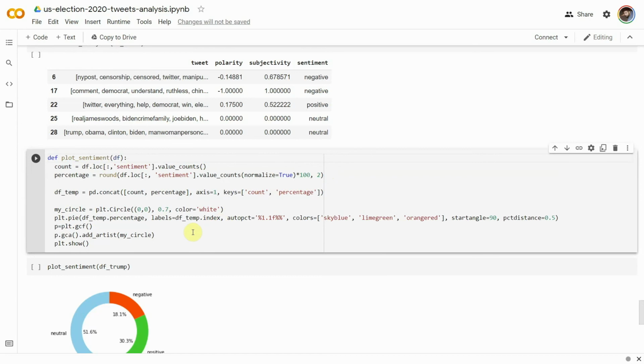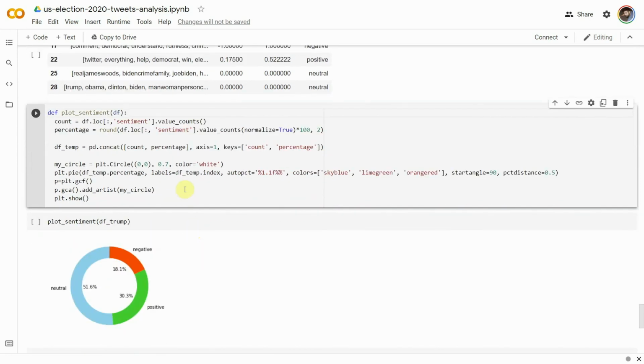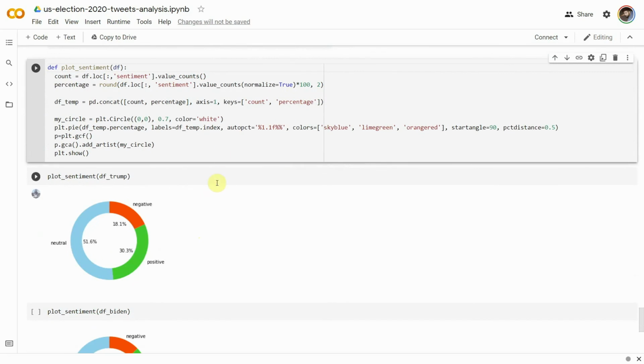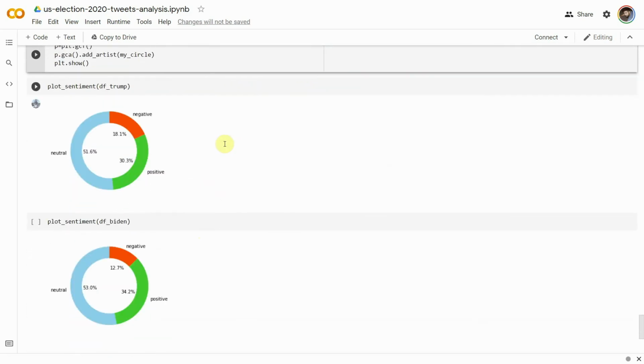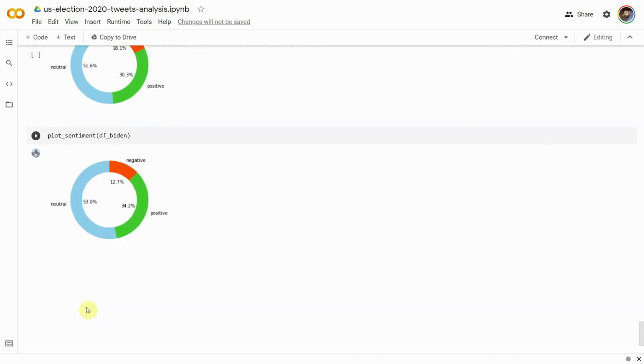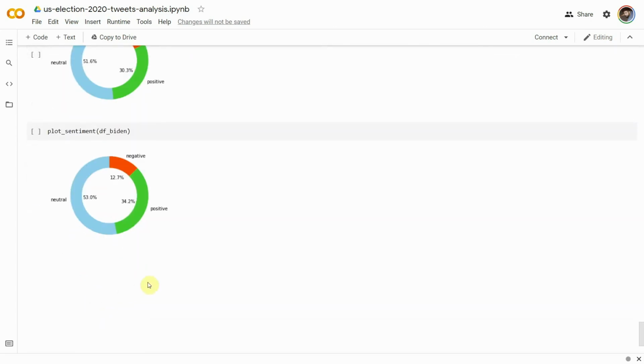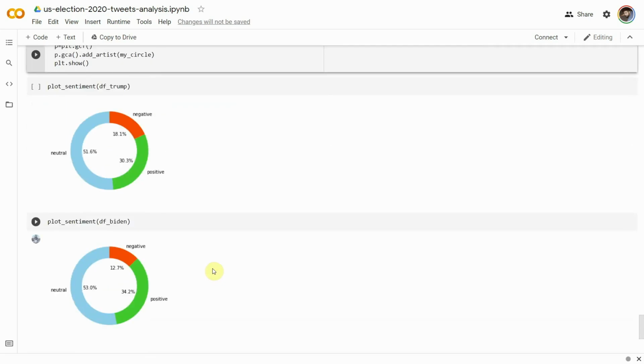Upon executing the function against both the data frames, it appears that there are 30.3% positive, 18.1% negative, and 51.6% neutral tweet sentiments for Donald Trump, whereas there are 34.2% positive, 12.7% negative, and 53% neutral tweet sentiments for Joe Biden. This indicates that there is some sort of correlation between the Twitter tweet sentiments and the actual election outcome.